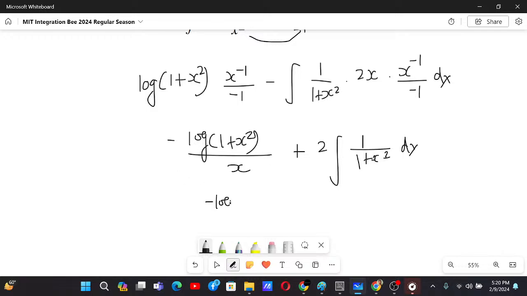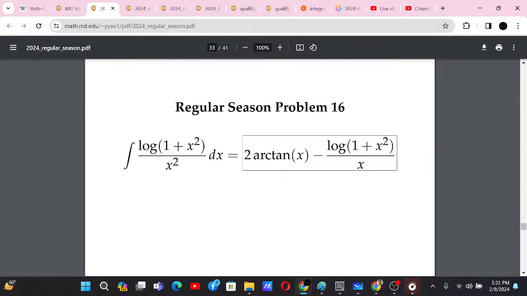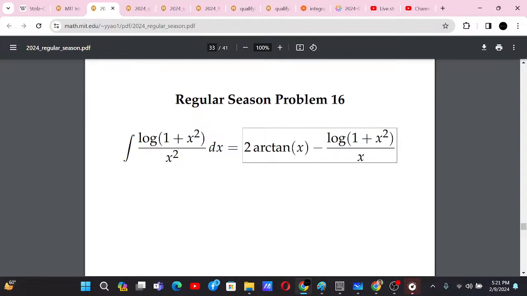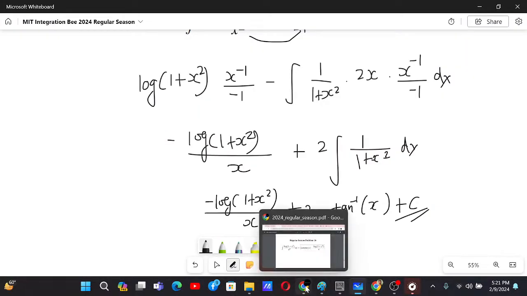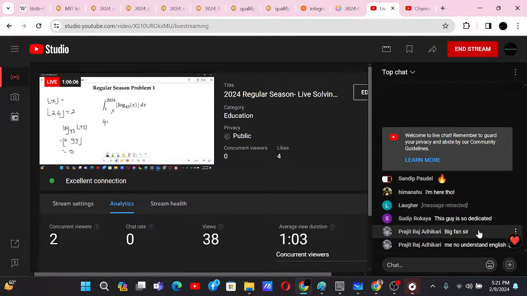So minus log of 1 plus x square by x plus 2 times, this is tan inverse x plus c. And yeah, I think this is the solution. Let's check if it's correct or not. Minus log 1 plus x square by x, and plus 2 tan inverse x. Yeah, that's the solution.